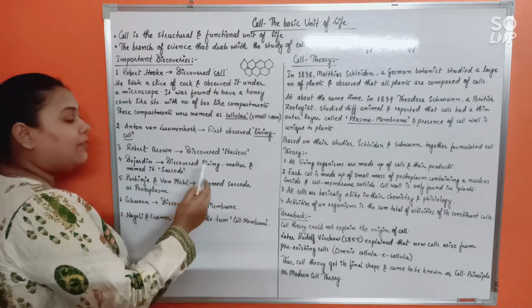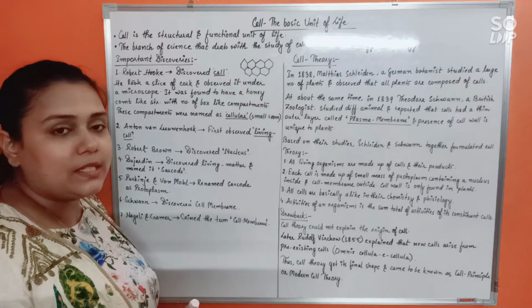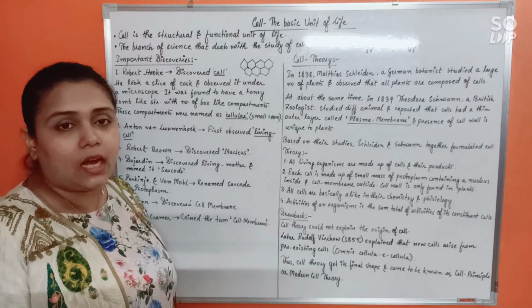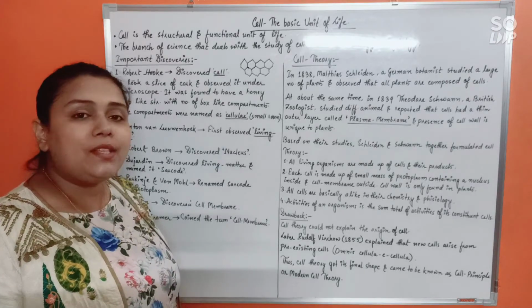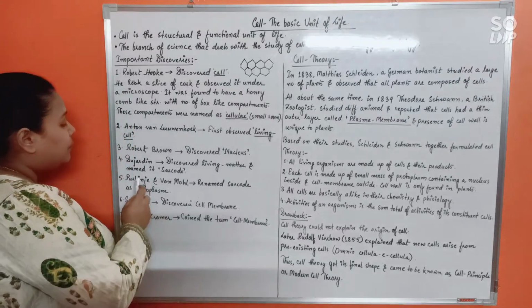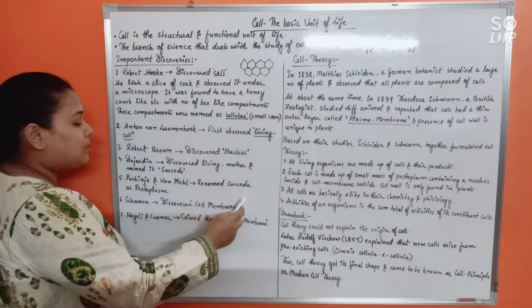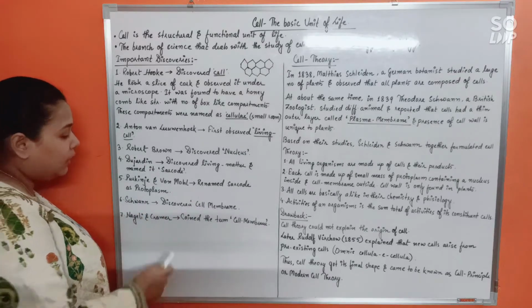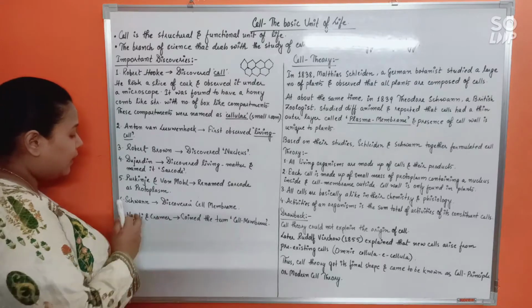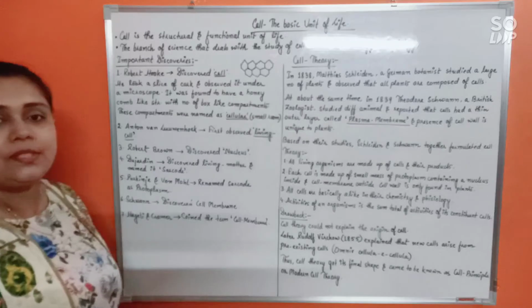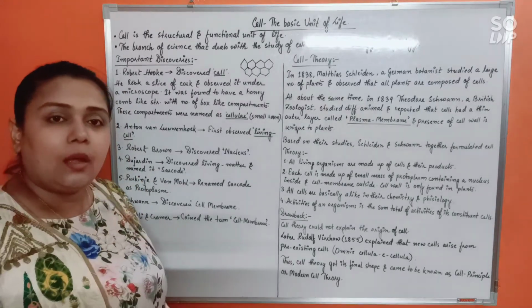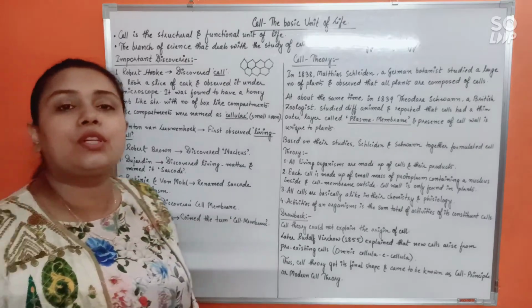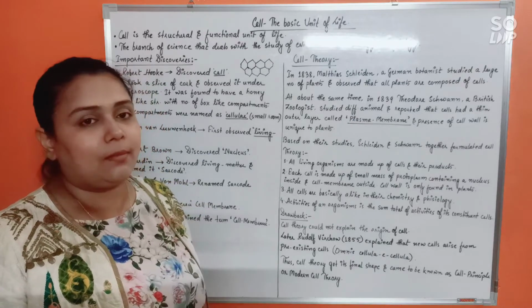Dujardin discovered living matter, that is the semi-fluid matrix present inside the cell, but he called it sarcode. Today of course we do not call it sarcode; the living matter is known as protoplasm. Purkinje and von Mohl renamed sarcode into protoplasm. Next, Theodor Schwann discovered the cell membrane, and Nageli and Cramer coined the term cell membrane. It was discovered by Schwann, but the term was given by Nageli and Cramer. These are some very important discoveries in the field of cytology or cell biology.